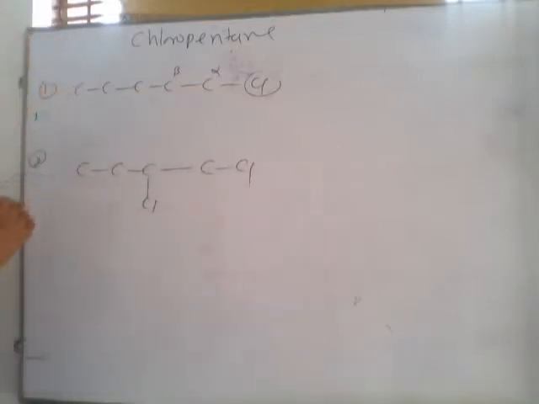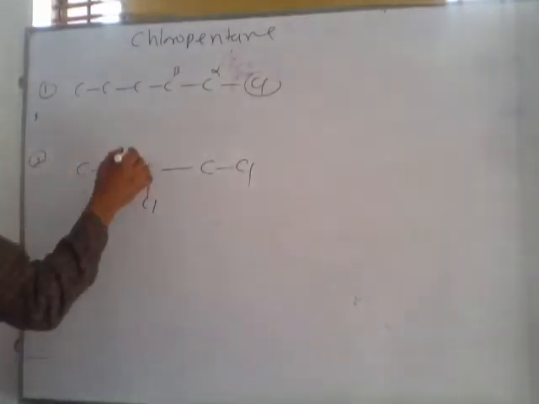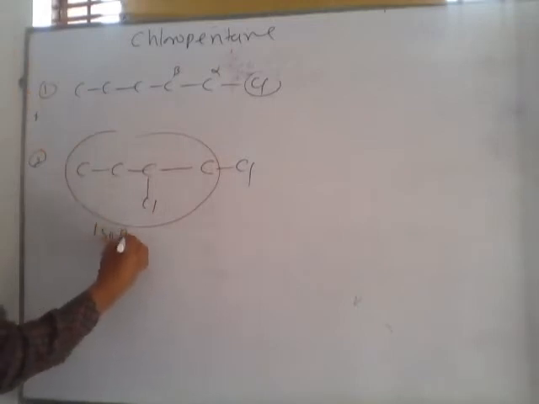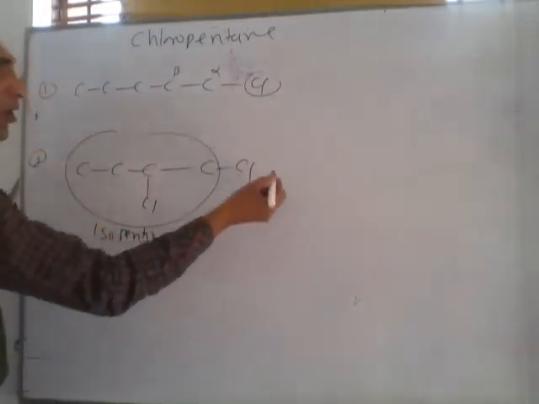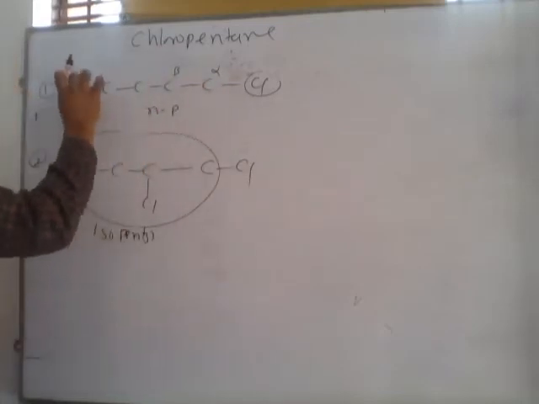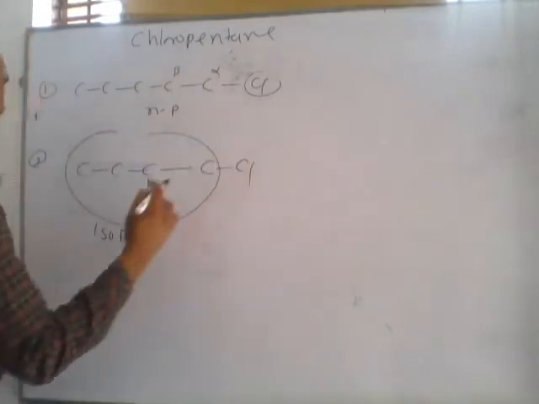Can you guess the name of this compound? In general, this is called isopentyl chloride. This is normal pentyl chloride. After filling hydrogen, you can say its name is normal pentyl chloride. This is isopentyl chloride.